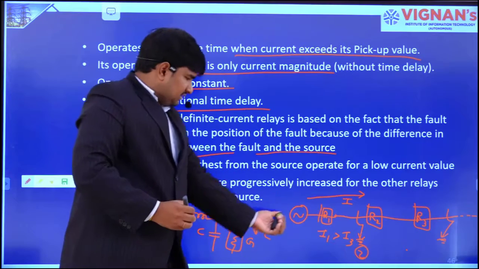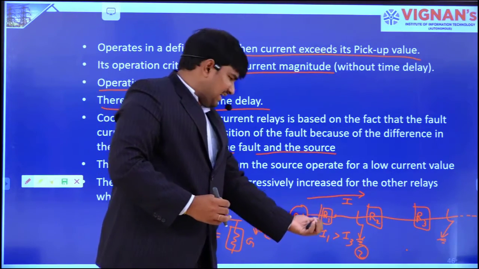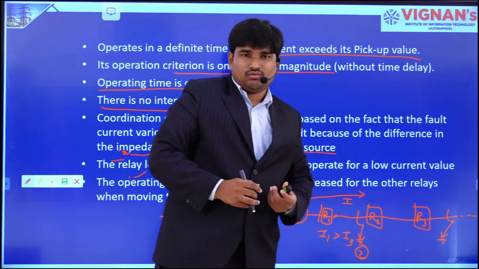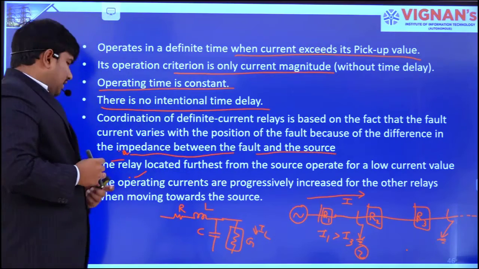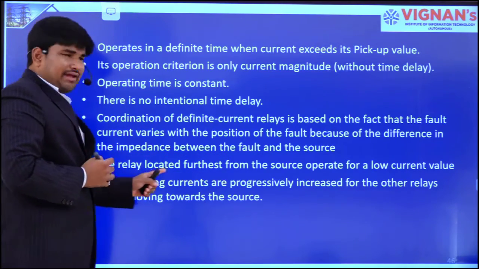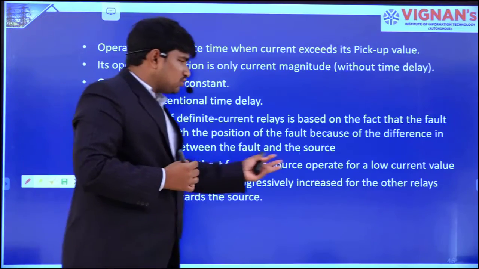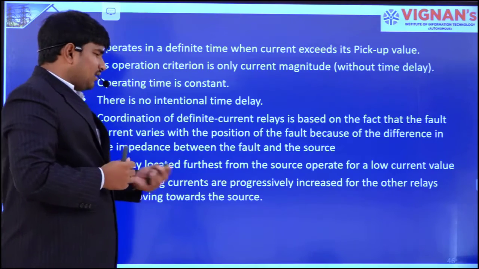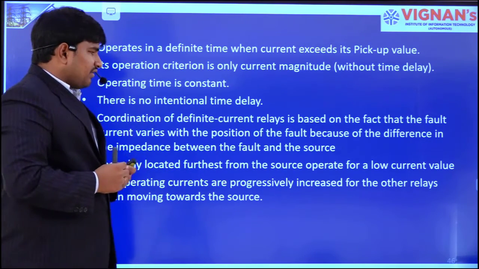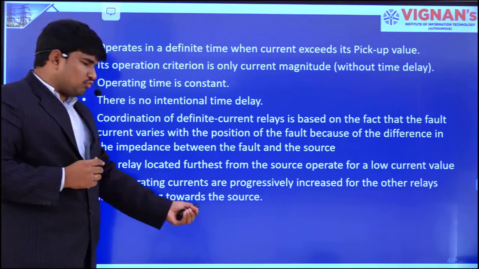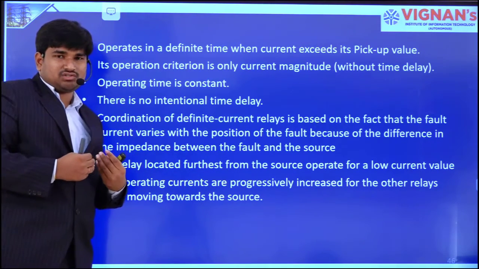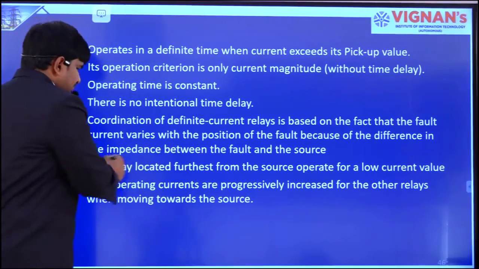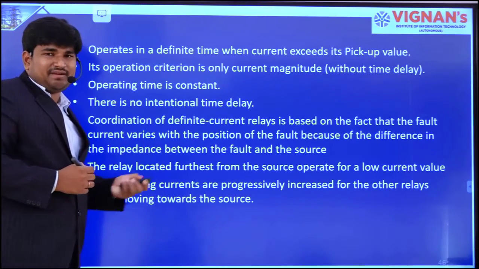Because of this fault, the current sensed at R1 is very, very high compared to these two. So such that we will attain coordination, and the relay located furthest from the source operates for a low current value, and the operating currents progressively increase for the other relays moving towards the source. So hence, with this impedance we will achieve coordination between relays.